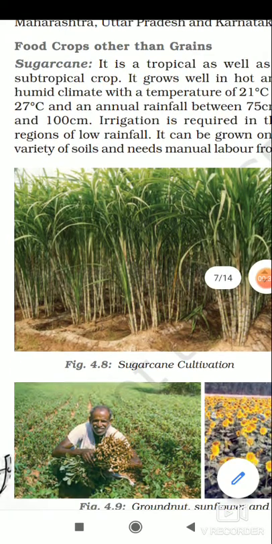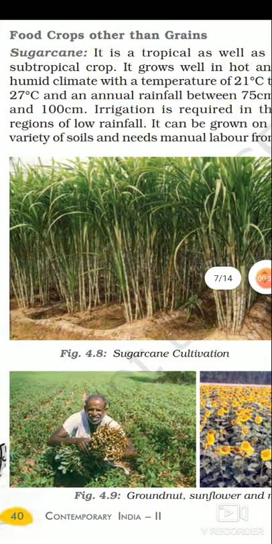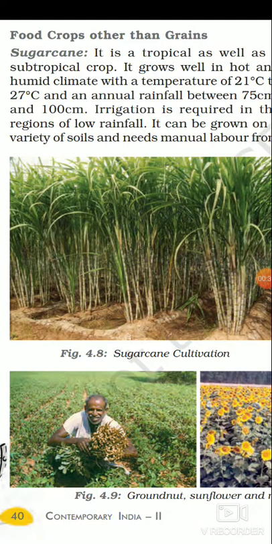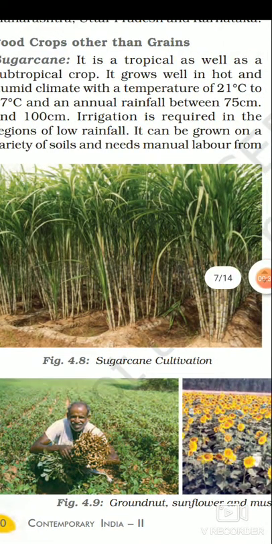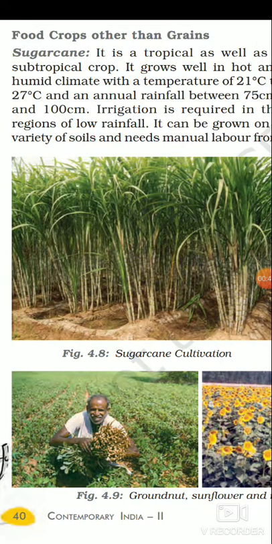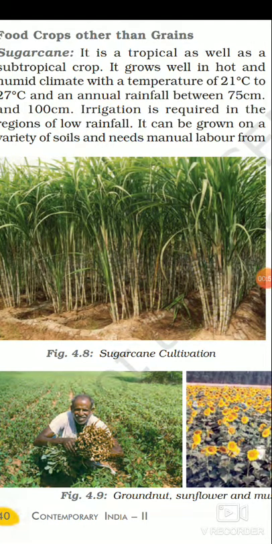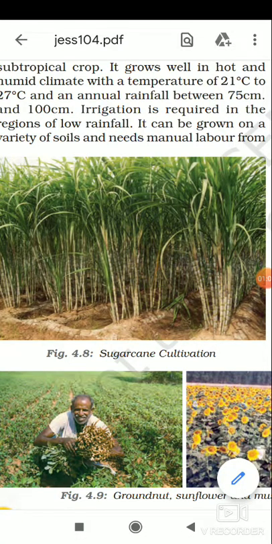Sugarcane is a tropical as well as subtropical crop. It grows well in a hot and humid climate. It requires a temperature of 21 degrees Celsius to 27 degrees Celsius and annual rainfall between 75 to 100 centimeters.